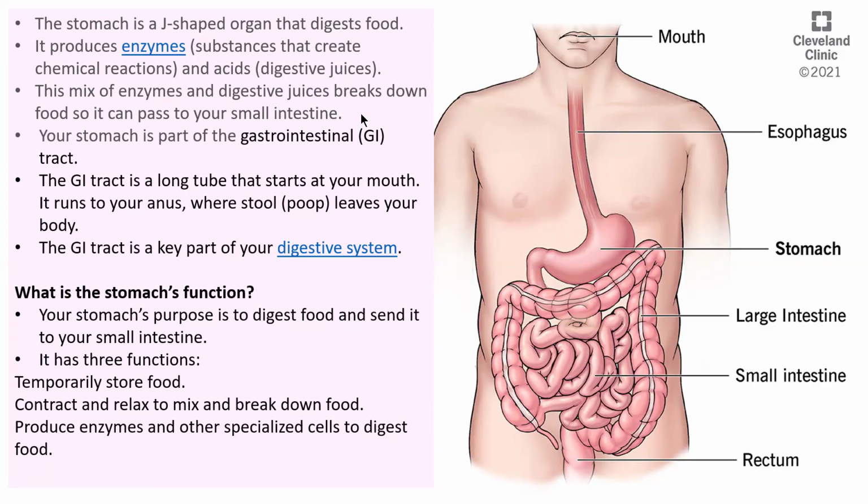From the mouth, the food becomes a bolus with the help of saliva. The food becomes moistened and partially broken down, and then it passes through the esophagus and, with the help of a sphincter muscle, enters the stomach. In the stomach it becomes chyme. The stomach produces enzymes and other specialized cells to digest food. We are going to learn about the specialized cells.